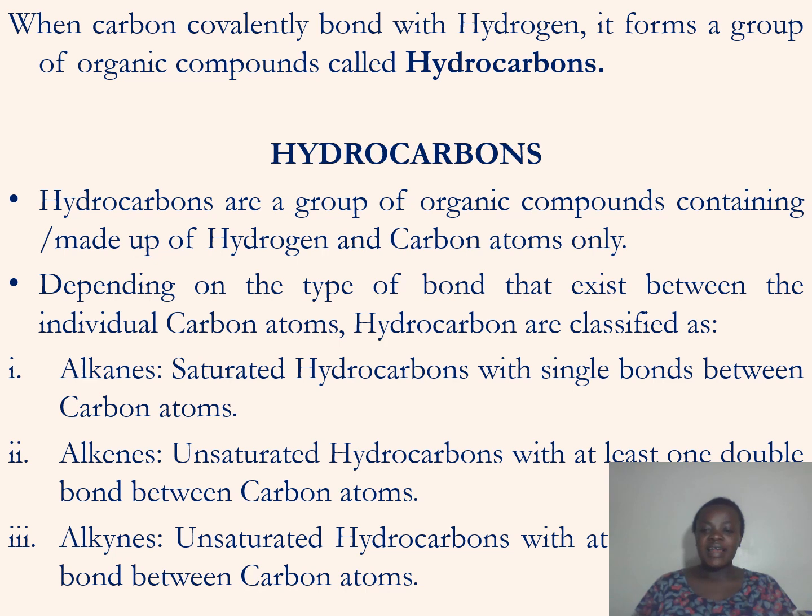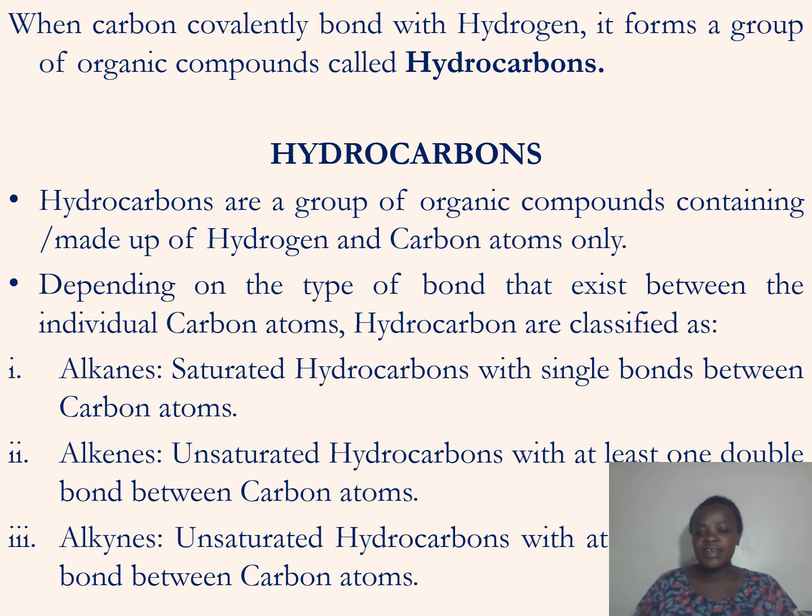Alkynes are unsaturated hydrocarbons with at least one triple bond between carbon atoms. Triple means three. So those are the three classifications of hydrocarbons: alkanes, alkenes, and alkynes.